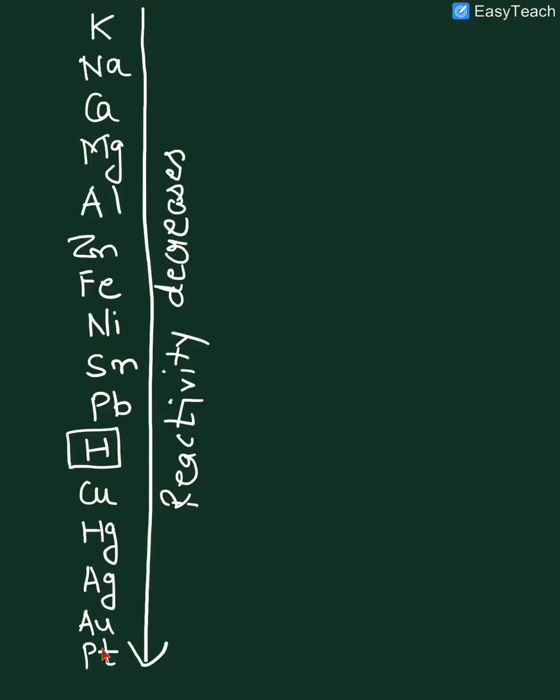So we can write different important points related to this reactivity series. You have to learn. This is important as different questions can be asked related to comparative study of these elements. We can write important points related to reactivity series.